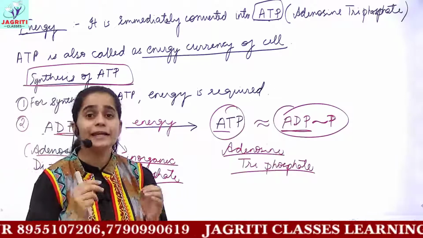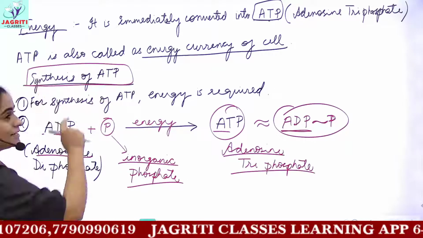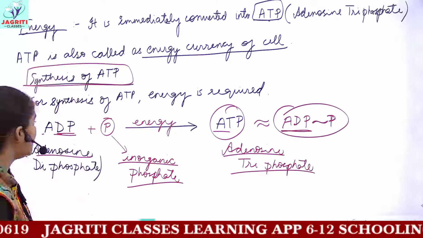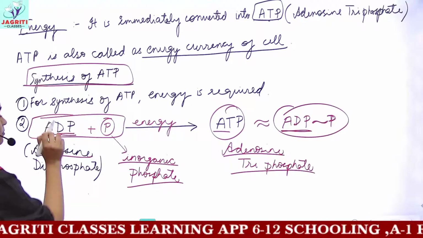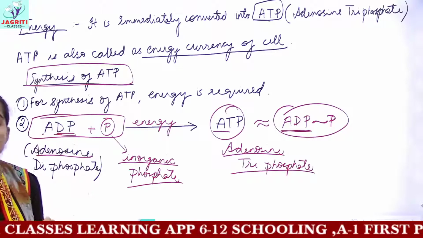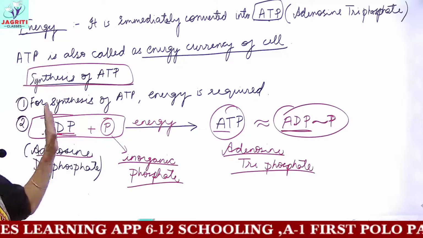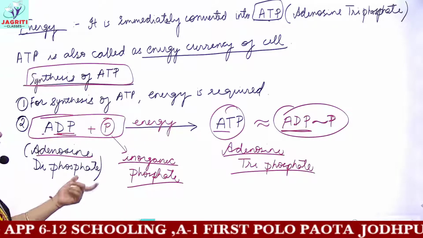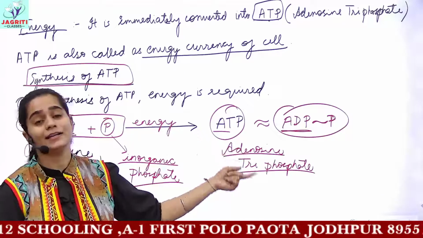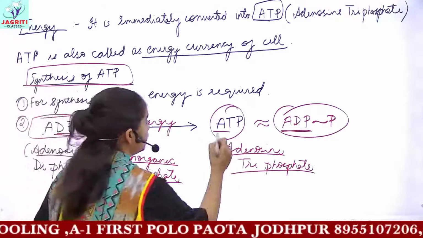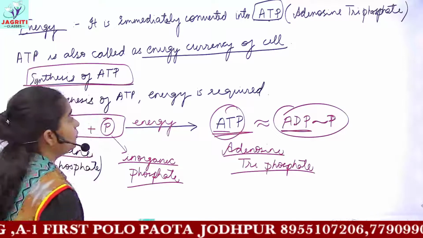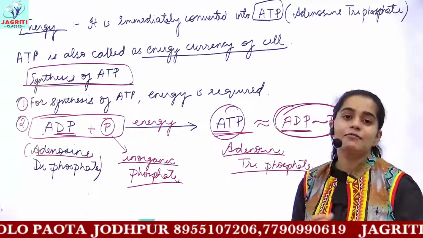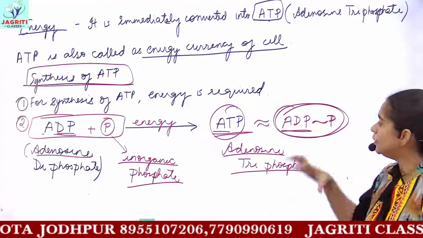Then we saw in detail how the process of ATP synthesis, or the conversion of energy to ATP, occurs. So you have ADP molecules already present inside the cell. When this ADP molecule is attached with another molecule of inorganic phosphate, then you get a triphosphate compound, that is your energy currency in the form of ATP. Now we also have one more thing: how is energy obtained? Whenever any cell requires energy, how would it obtain it?